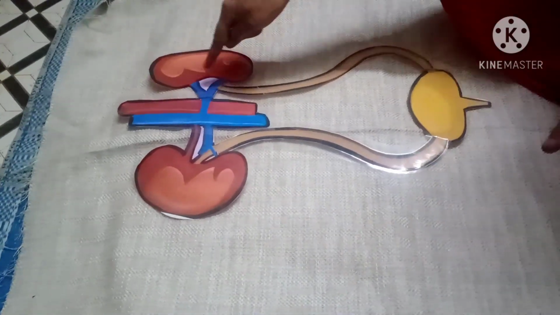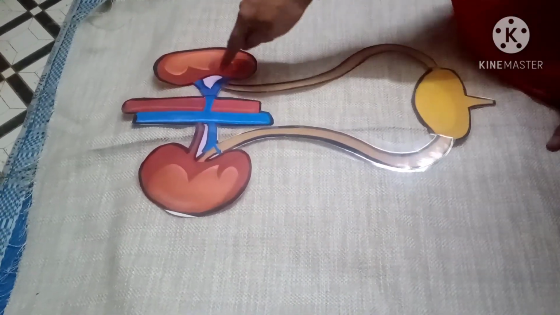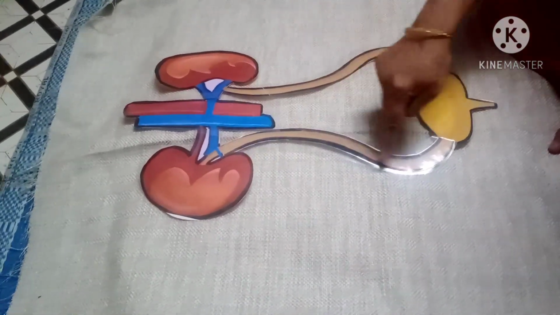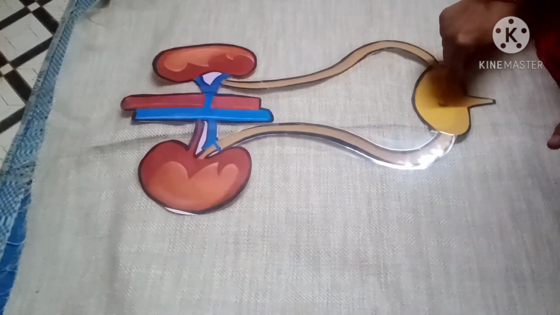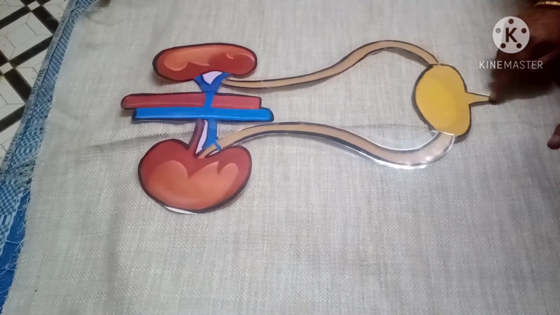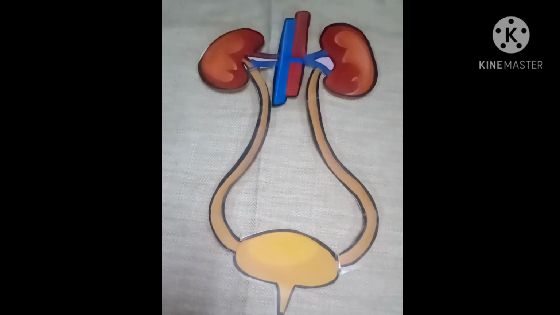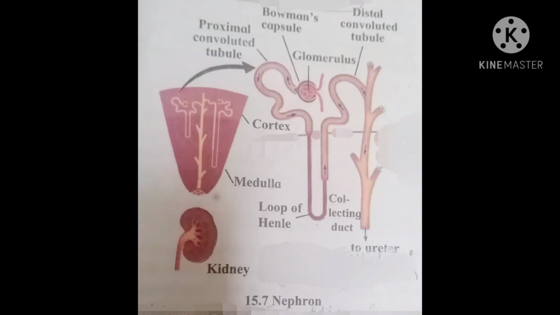These are the pair of kidneys which are connected to renal veins, and from there the urine is collected from ureter to the bladder, and from the bladder it is given out through the urethra out of the body. The functional unit of kidney that performs the basic function of filtration is called nephron.